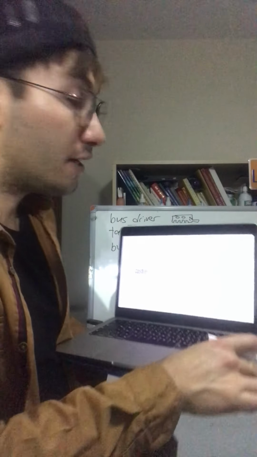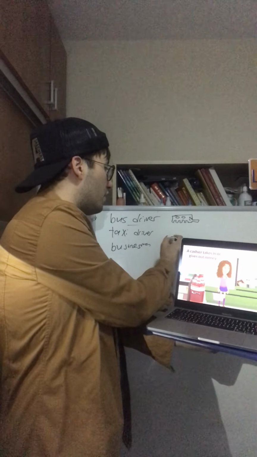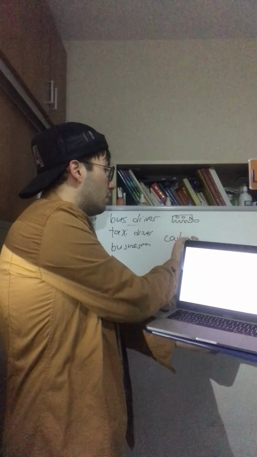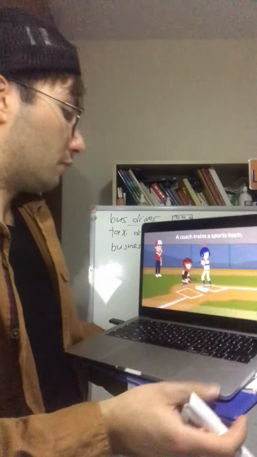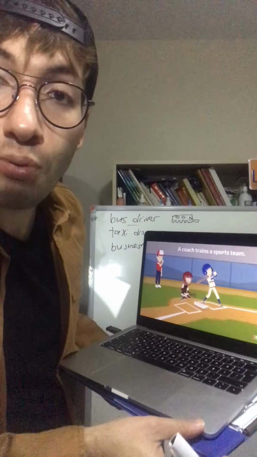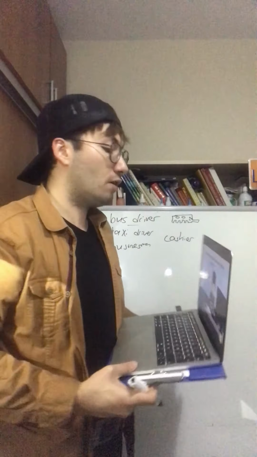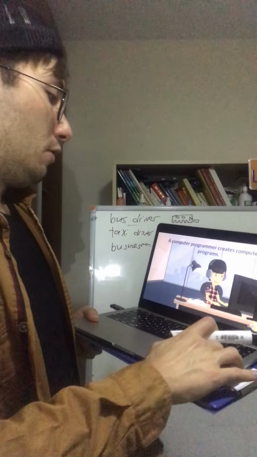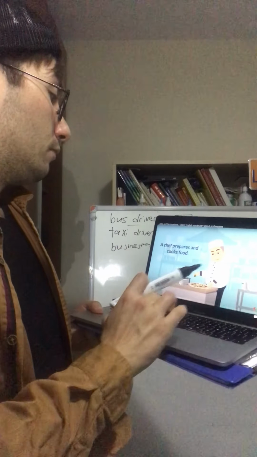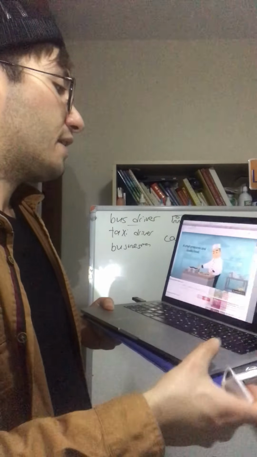Cashier. A cashier takes in or gives out money. Coach. A coach trains a sports team. Computer programmer. A computer programmer creates computer programs. Chef. A chef prepares and cooks food.